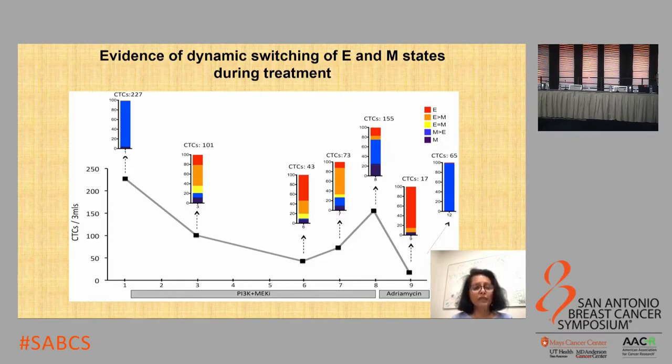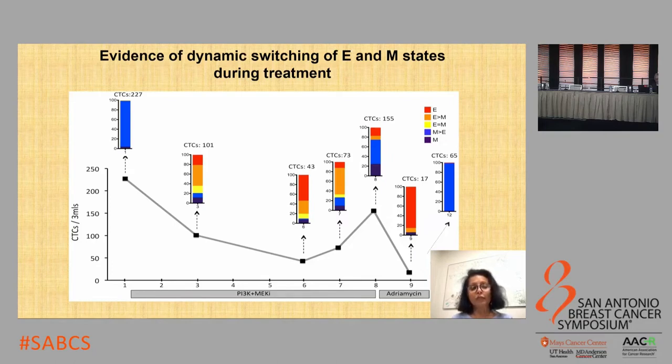Let me illustrate that using this index patient from whom we had multiple blood draws. When the patient first came to us, the patient was progressing on previous therapies, had high numbers of CTCs, and most of them were mesenchymal. The patient was treated with a combination of inhibitors against PI3 kinase and MEK. The patient responded, the number of CTCs declined, and they also switched their lineage to an epithelial phenotype.